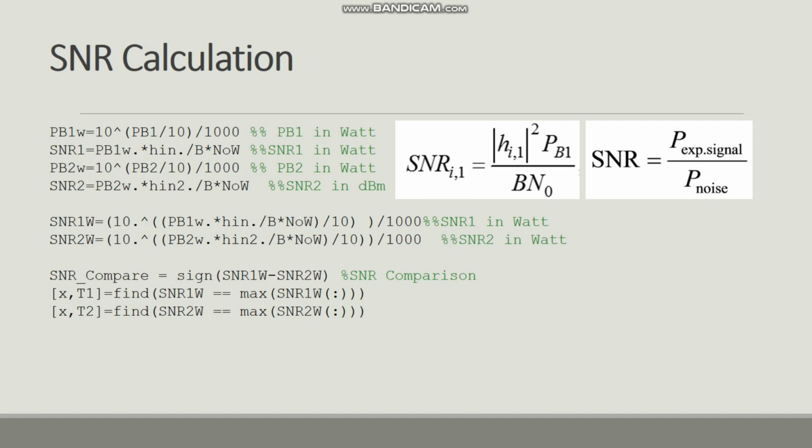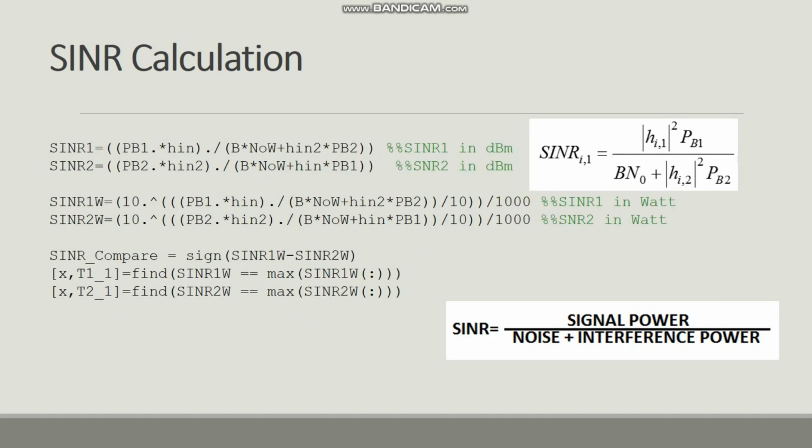After this calculation, all users decided to connect to the base station which has a higher signal-to-noise ratio. We will have a look at the simulation results later on. Now we take into account the interference which is caused by the other base station. We calculated the signal-to-interference-plus-noise ratio according to the figure on the right side.